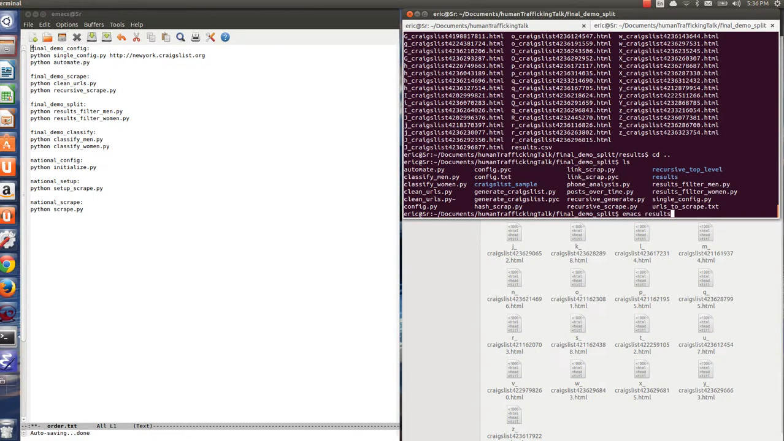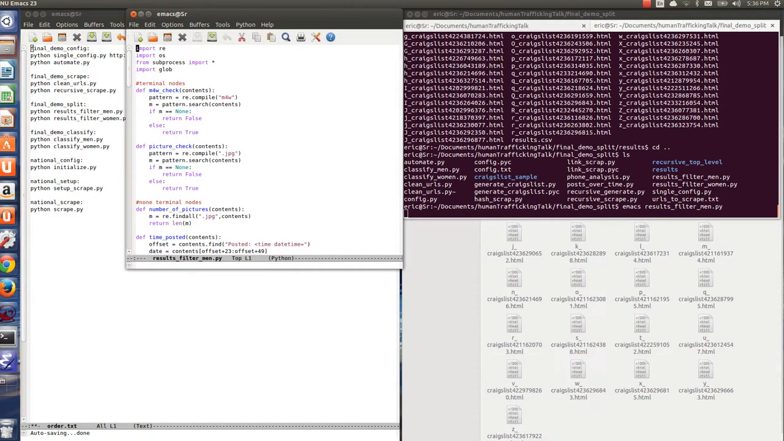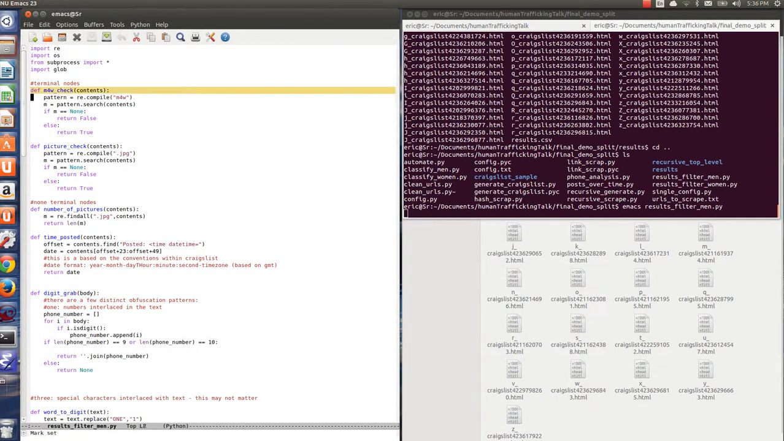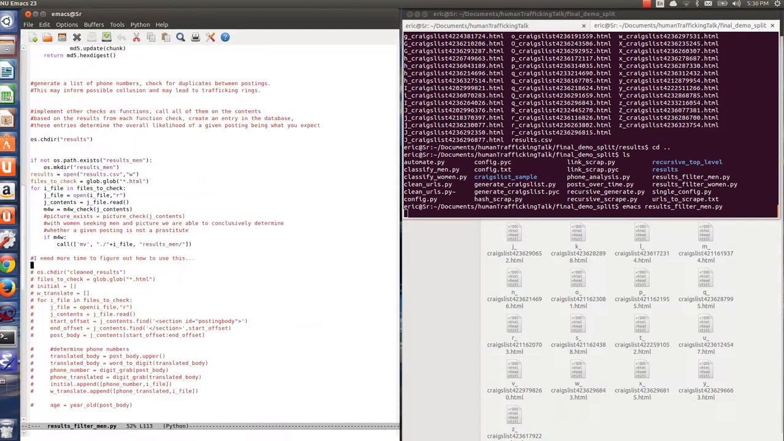Results filter. What it does is it runs a series of functions, man looking for woman specifically, and picture check, just to do the parsing. These other functions will be used, but they won't be able to be used in this implementation. So right now what this does is picture exists. I wonder why this is commented.